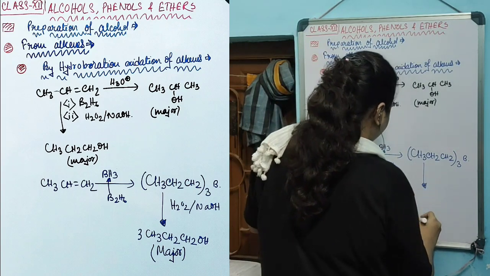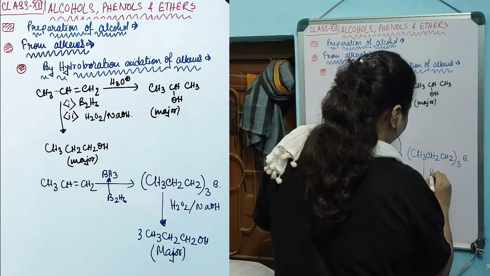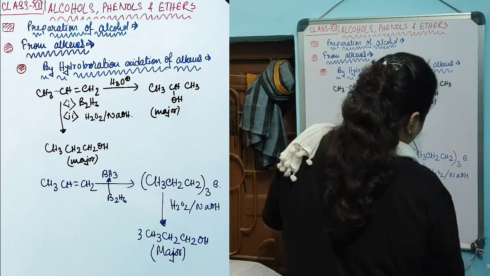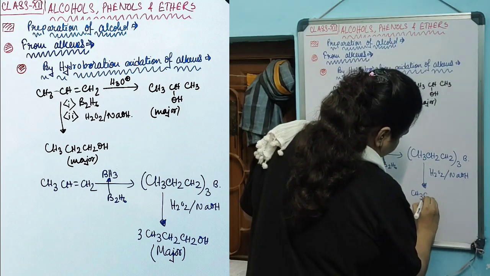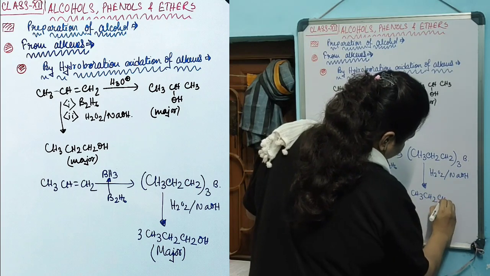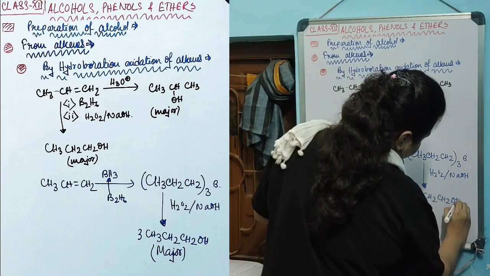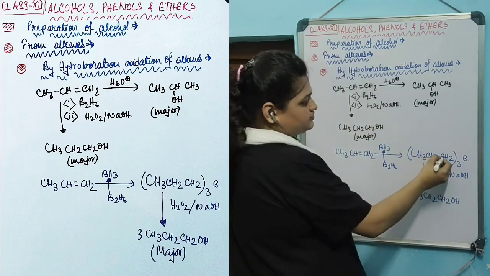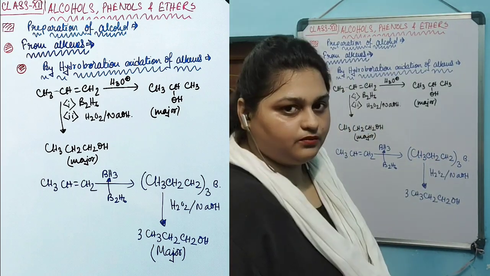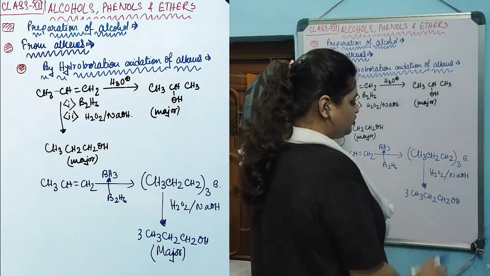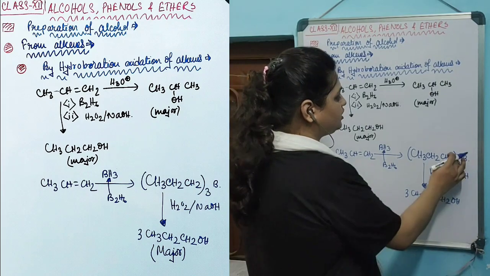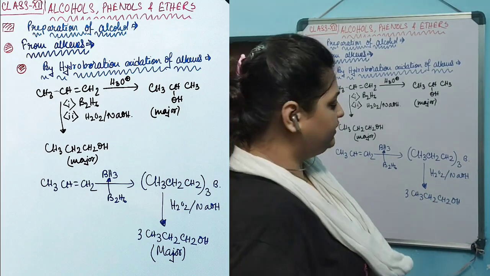After oxidation with H2O2 in presence of NaOH, this will give CH3CH2CH2OH. The three CH3CH2CH2 parts will move out of the boron linkage, and OH will be added to them at the terminal position, because only the terminal position is now open.